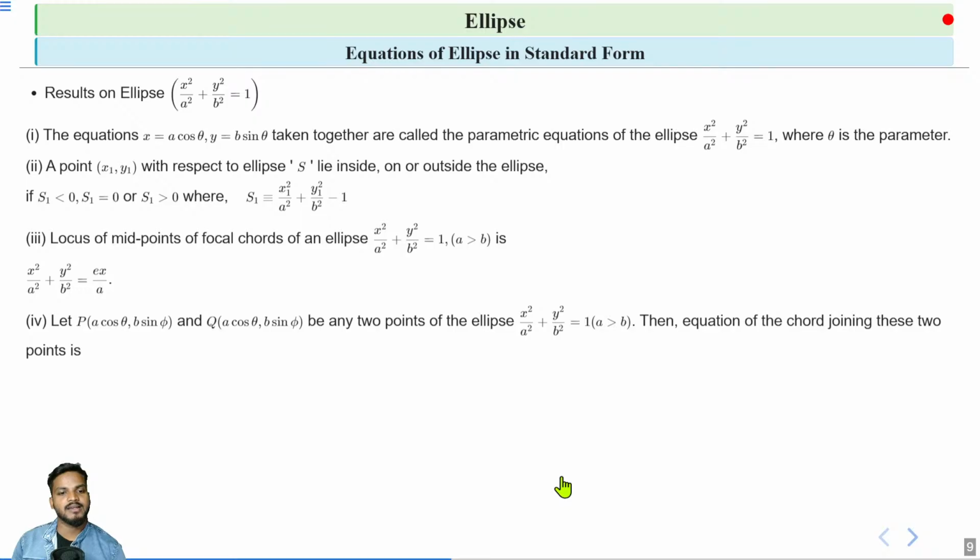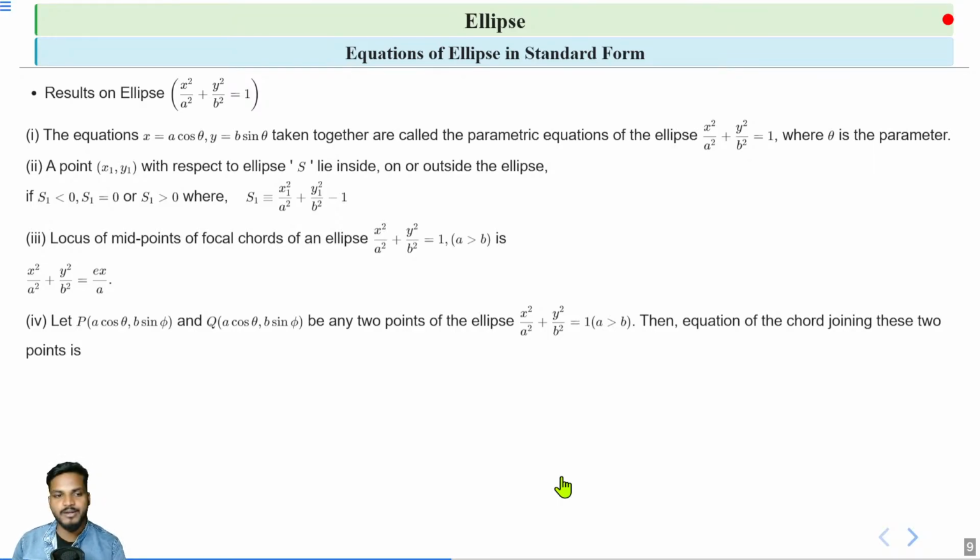Next, let P and Q be any two points of the ellipse, represented using parameters. There is a misprint. The point P is a cos theta comma b sin theta, represented by parameter theta, and the second point Q is a cos phi, b sin phi, represented by angle phi.